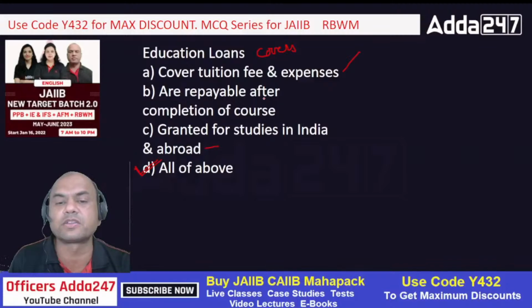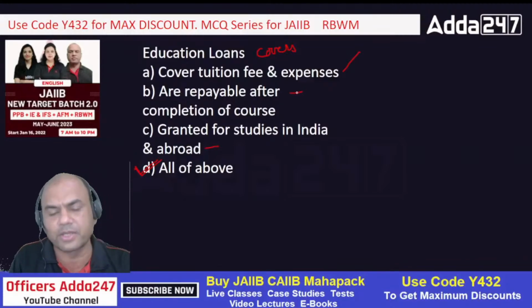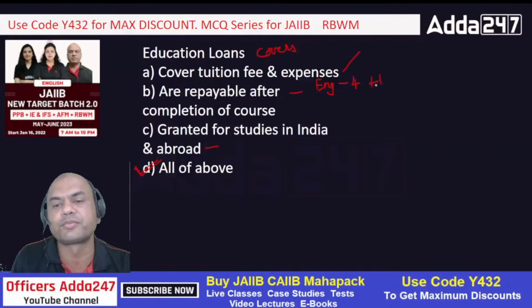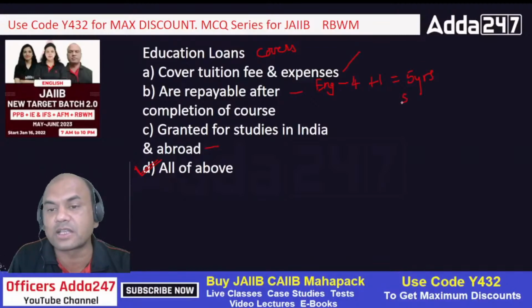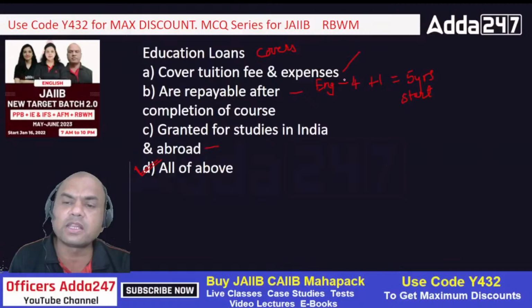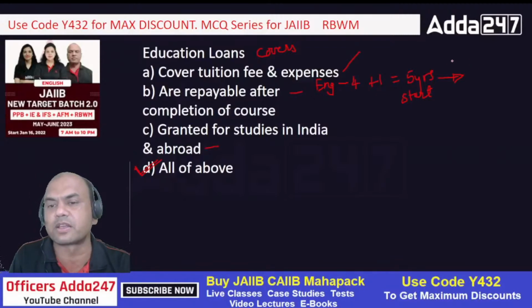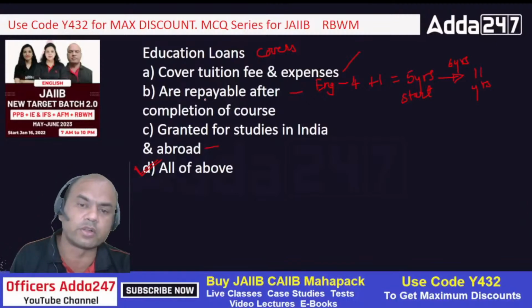So they are repayable after completion of the course. Means how much time? Suppose let's say I am doing engineering, okay? So engineering will be for how many years? 4 years. So my loan will be 4 years plus 1 year, so 5 years. So my loan repayment will start in 5 years. Remember, this is a start, not the end, because up till now I was not earning. So it will start after 5 years and it will go on to a maximum of 6 years further. Max to max 6 years. So it goes to 11. It moves from 5 years and ends up to 11 years. This is the way it goes. Always remember this.